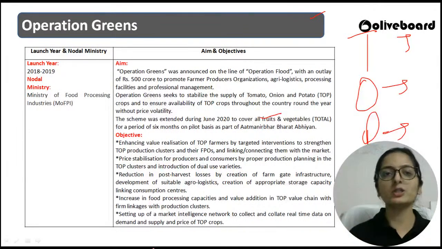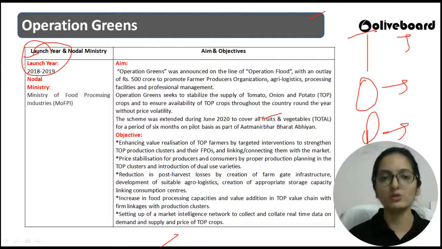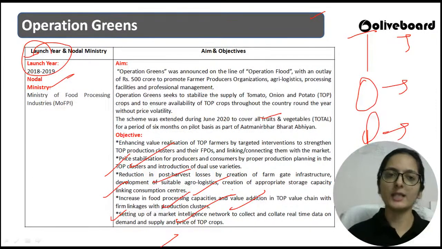Operation Green was launched in 2018. Please do remember that it was launched in 2018. And this scheme later on was extended in June 2020. In June 2020, Operation Green included all the fruits and vegetables also for a period of the next 6 months as a part of Atmanirbhar Bharat Abhiyan. But initially, this scheme was to stabilize the supply of tomato, onion and potato crops, and the rest of the objectives, वो मैंने आपको सारा इसमें explain कर दिया है. Price stabilization, reducing the losses, agri logistics, value addition, increasing the food processing capacities, and making an intelligence network, right?